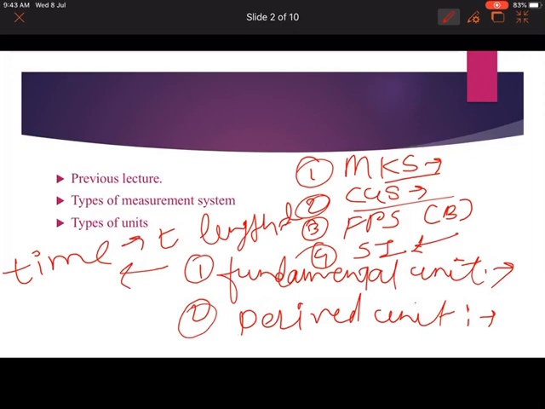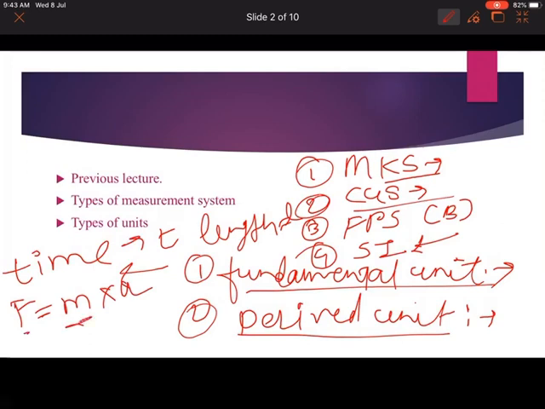Another is derived unit. Derived units are those physical quantities which depend on other physical quantities. So fundamental is independent and derived is dependent on other physical quantities. In derived units, take an example like force. We know that force equals mass into acceleration, so it is dependent on both mass and acceleration, and that's why it is called a derived unit.